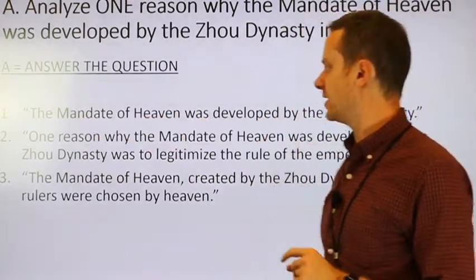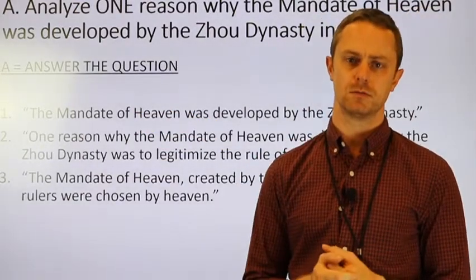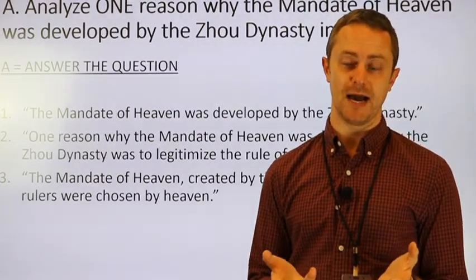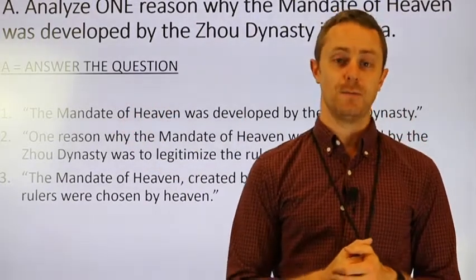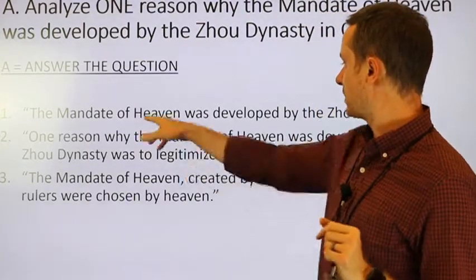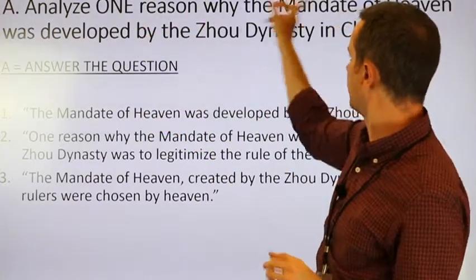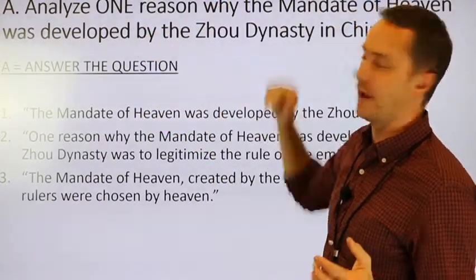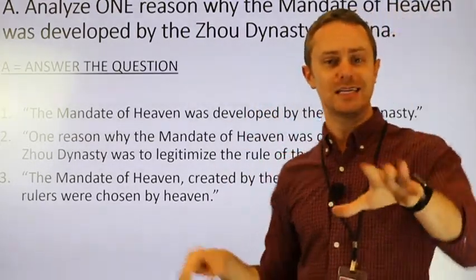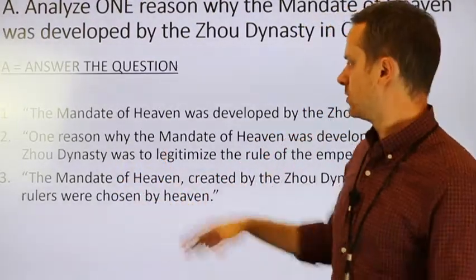So the first option is this: the Mandate of Heaven was developed by the Zhou dynasty. Does that work? Yes and no. Yes, it works insofar as it's factual and accurate and related to the topic of the prompt. But no, it doesn't work because it doesn't answer what the prompt is asking. The prompt is not asking who the Mandate of Heaven was developed by. It doesn't say analyze who the mandate was developed by. It says why was the mandate developed by them. So you're not giving me any new information. That's not to say you can't include this, but with limited space, you just don't need this. So number 1 doesn't really work.